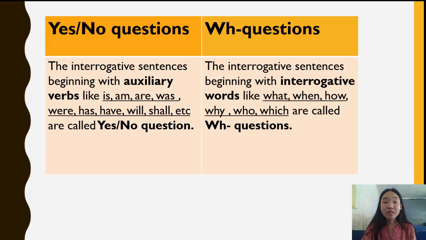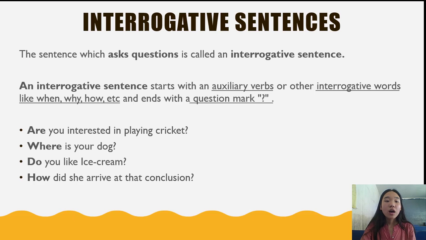Let's move to our previous slide. Here, "Are you interested in playing cricket?" is a yes-no question because the sentence has begun with an auxiliary verb, are. But "Where is your dog?" This sentence is a WH question because the sentence has begun with the interrogative word where.